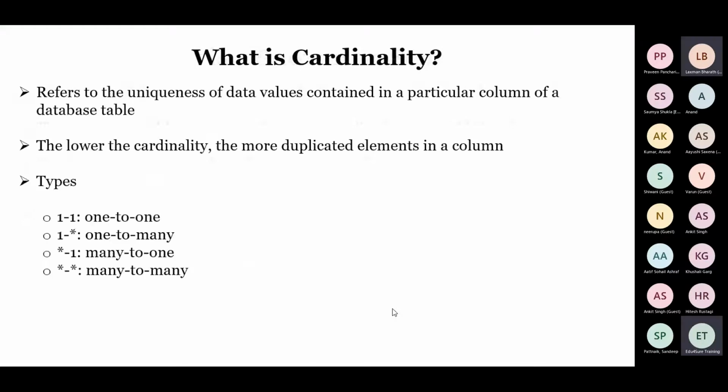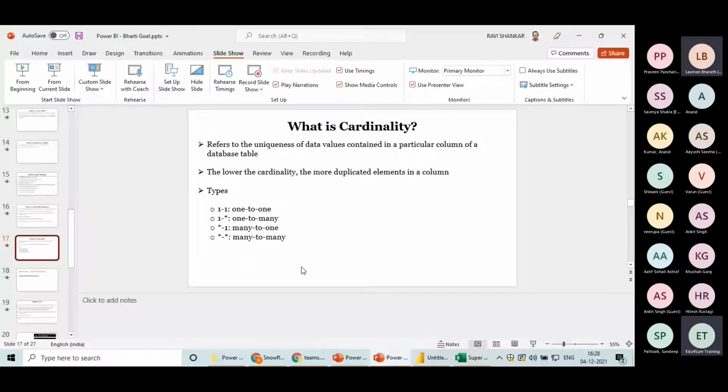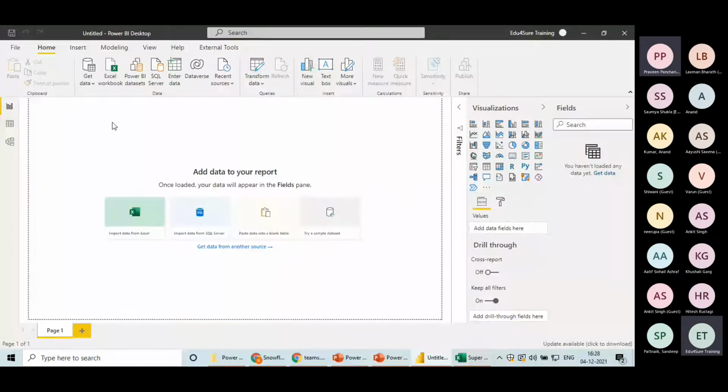I will talk about cardinality later on. Now we will see how we can follow star schema using Power Query. Fair enough? Are you clear with the basics, everyone? Any example for snowflake schema? Yes, this is the example which I have given.